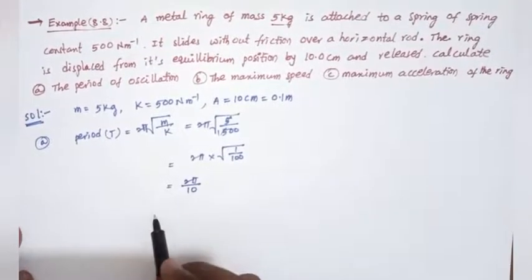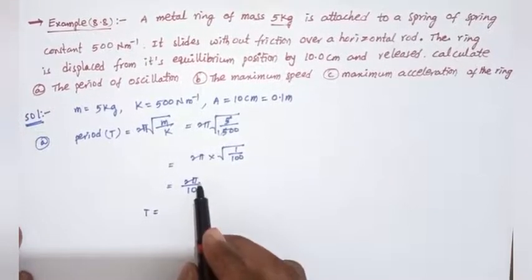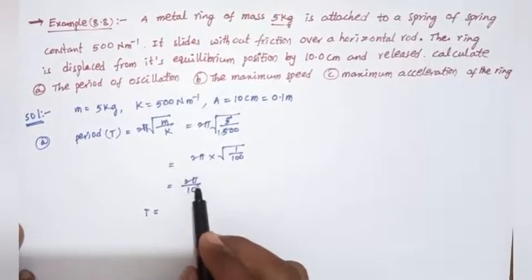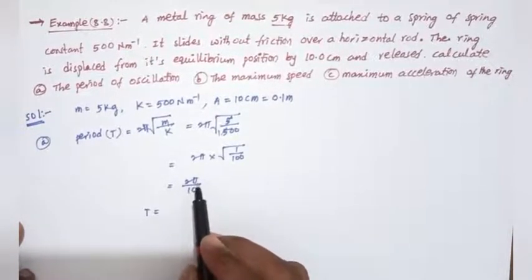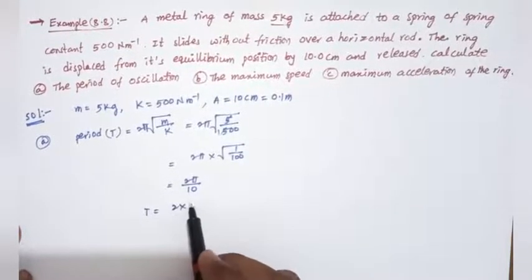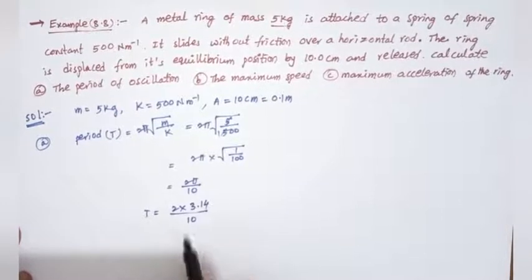So the time period T, with pi equals 3.14, is 2 into 3.14 divided by 10.